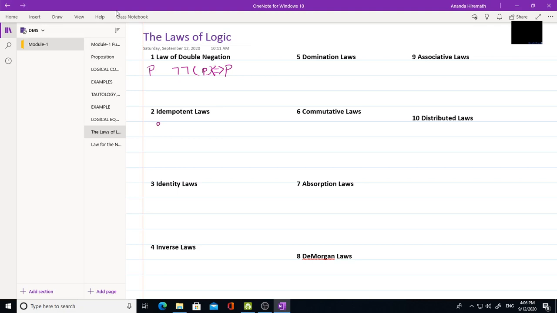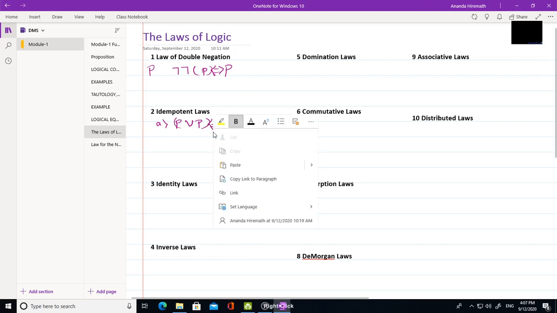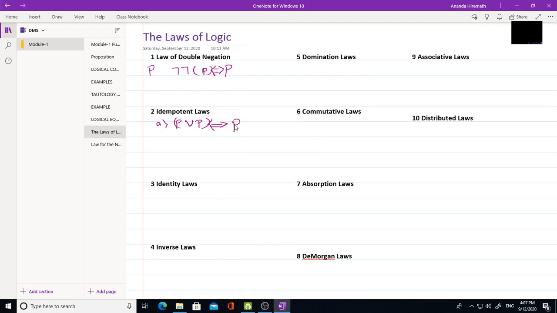The first one, let me write it as A: P or P is logically equivalent to P. One more, P and P, even that is logically equivalent to P. So this is the second idempotent law.